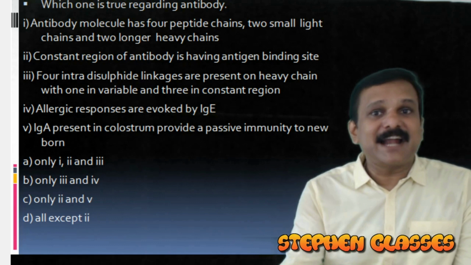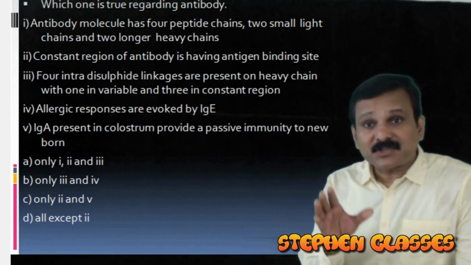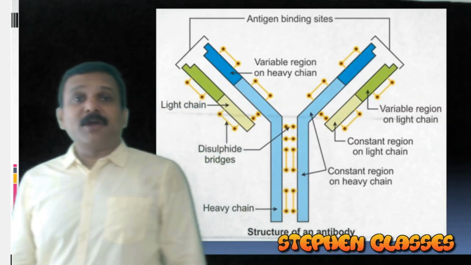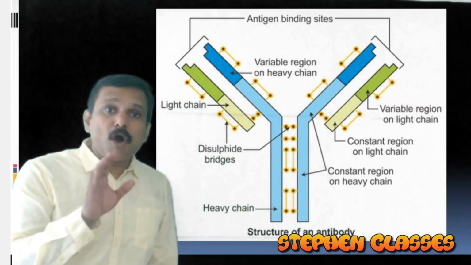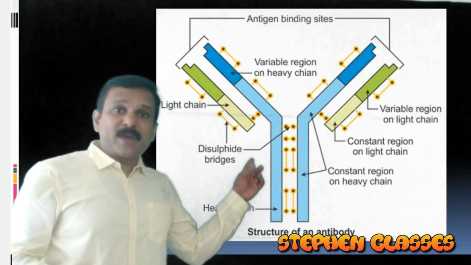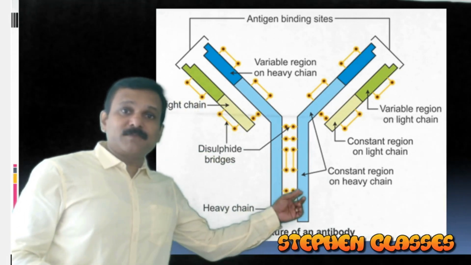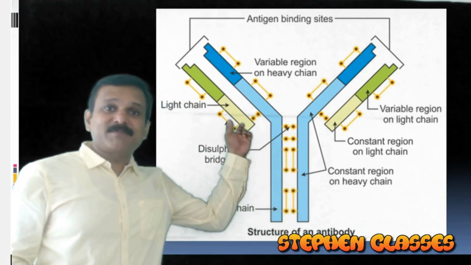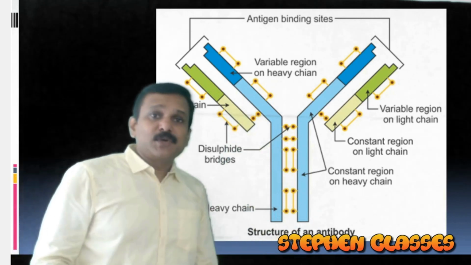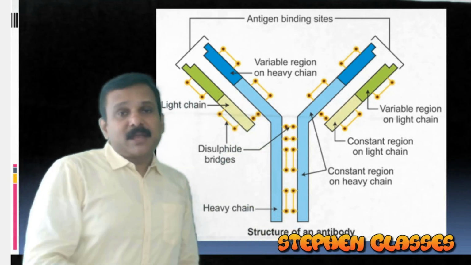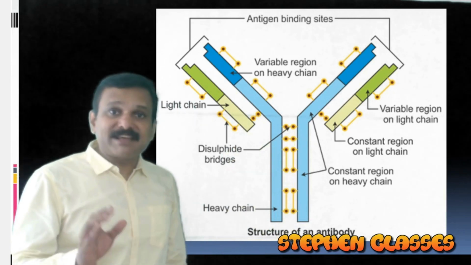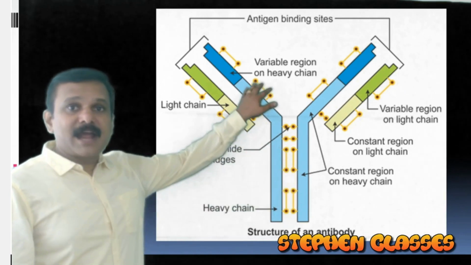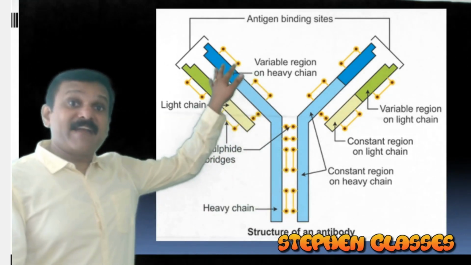Which one is true regarding antibody? So the structure of antibody you have to keep in your mind. Antibody molecule or the immunoglobulin molecule is having 4 polypeptides. It is having 2 heavy chains shown in the blue diagram. Blue here shows the heavy chains, and light chains are in green and yellow, right? So light chains and heavy chains. In both of them, you can see the constant region as well as the variable region. This lower portion is a constant region and the upper portion is always the variable portion.